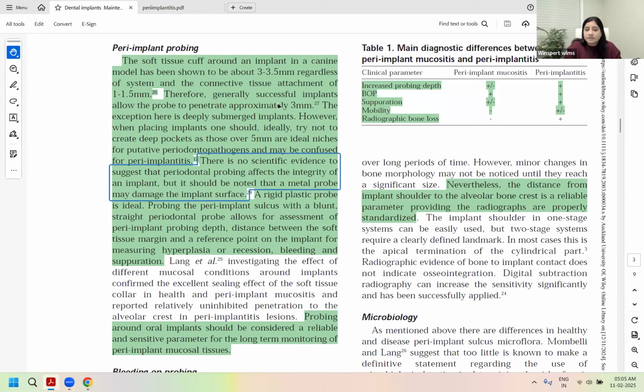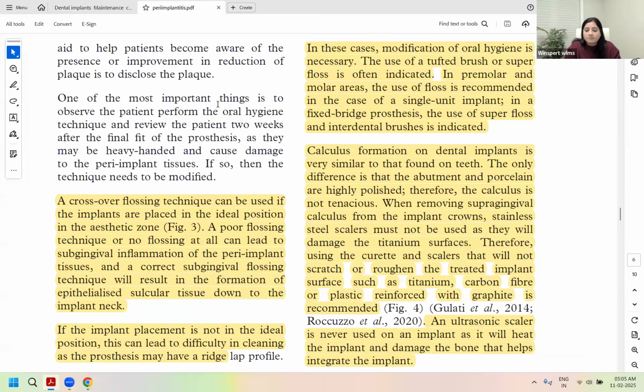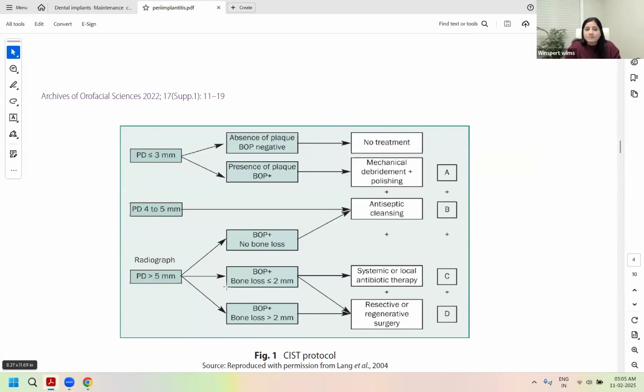So, 5 is written here, but up to 6 also. Up to 6 mm also can be associated without any bone loss, right? And without any bleeding on probing. Even in the history, if it's giving you 6 mm, no bleeding, no bone loss, would you identify it as a disease? Well, it could be hyperplastic gingivitis, right? Or peri-implant mucositis. It can be hyperplastic response, and a general antiseptic cleansing or mouth rinse will help subside that inflammation, right? Clear for everyone?